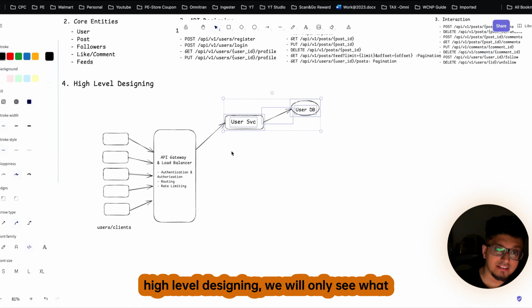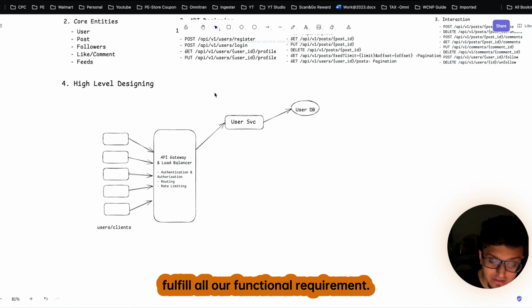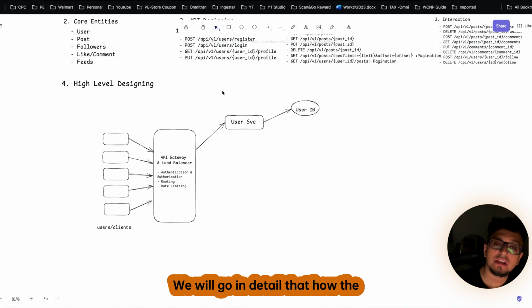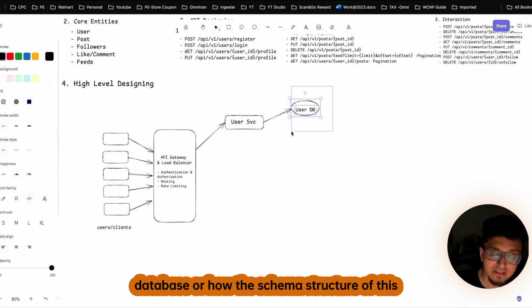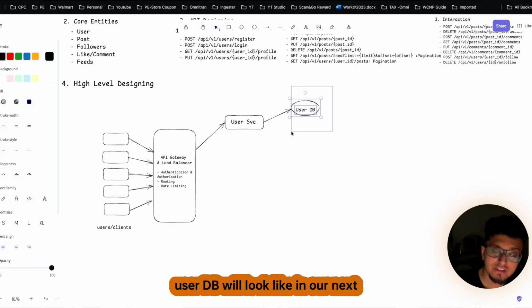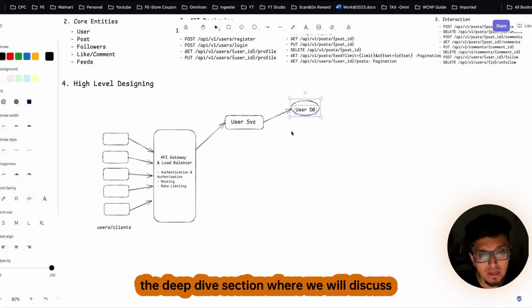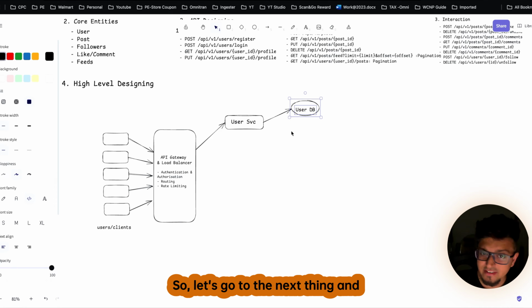And as you know, since this is the high level designing, we will only see what are the major components that are required to fulfill all our functional requirements. We will go into detail on how the user service will work, or what the database is, or what the schema structure of this user DB will look like, in our next section, the low level or deep dive section, where we will discuss in detail each and every component.